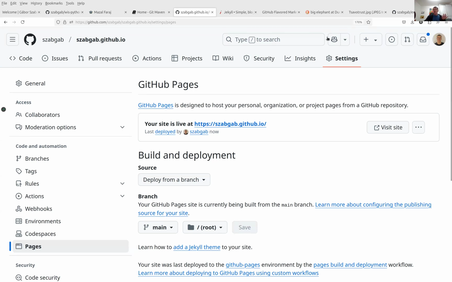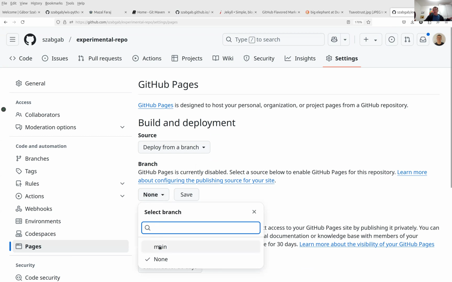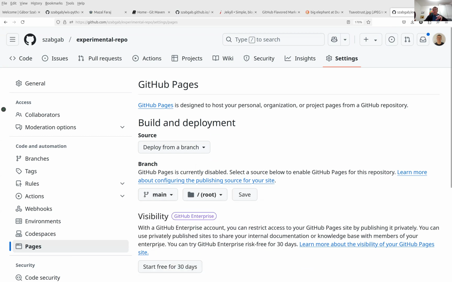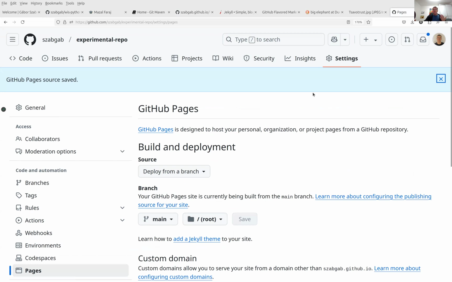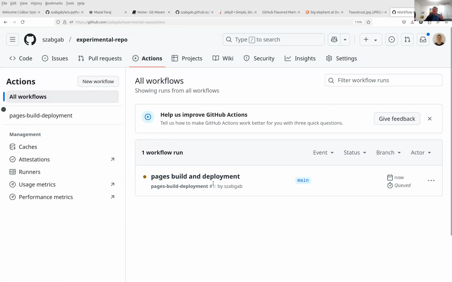Okay, we can also change this one. Actually, let me show you. So I can also change this one to saying, okay, from the main branch. This repo only has a main branch and the root, and I can save it. And then it will also generate a GitHub page. You can see it's building. And then I'm going to show you in a bit what the result is.